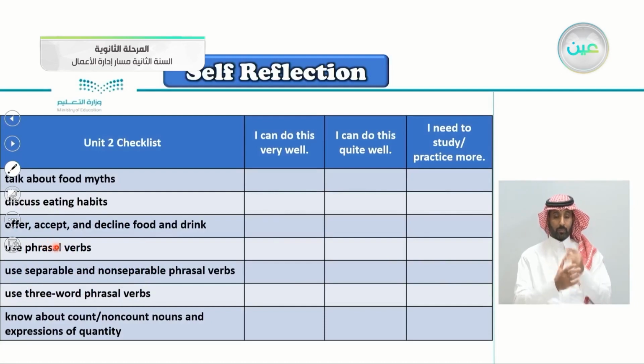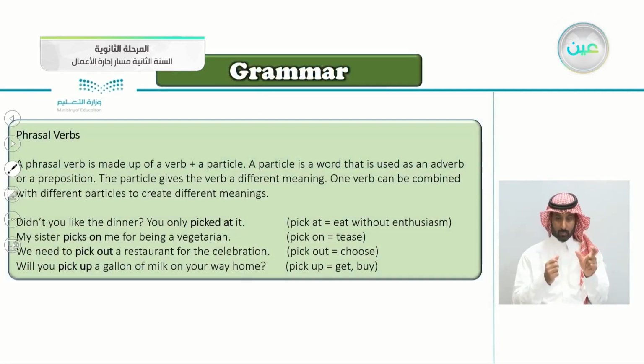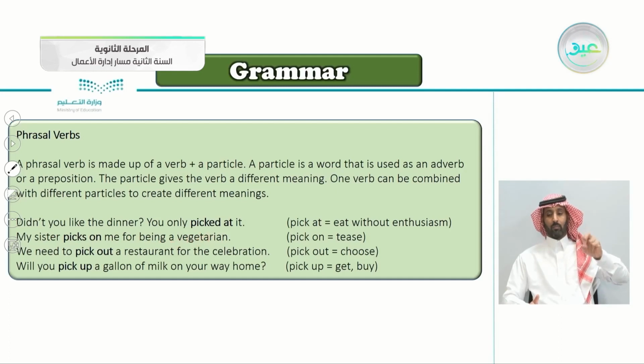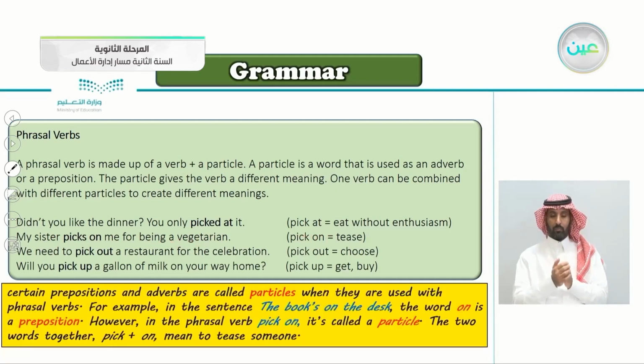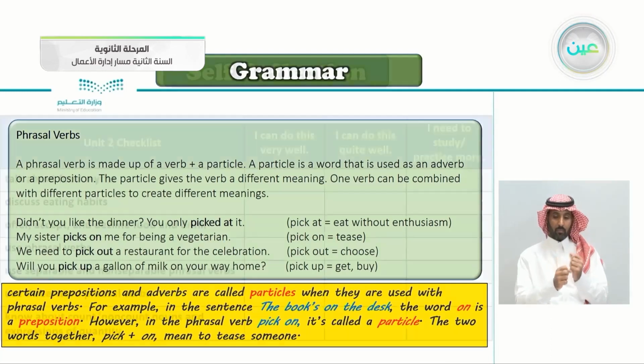Use phrasal verbs. If you remember, phrasal verbs are made of a verb plus a particle. For example, pick at, pick on, pick out, pick up, and so on. So phrasal verbs are made of two words, the verb and a particle. These are some examples here. To pick on: My sister picks on me for being vegetarian. Picks on means to tease. Certain prepositions and adverbs are called particles when they are used with phrasal verbs.